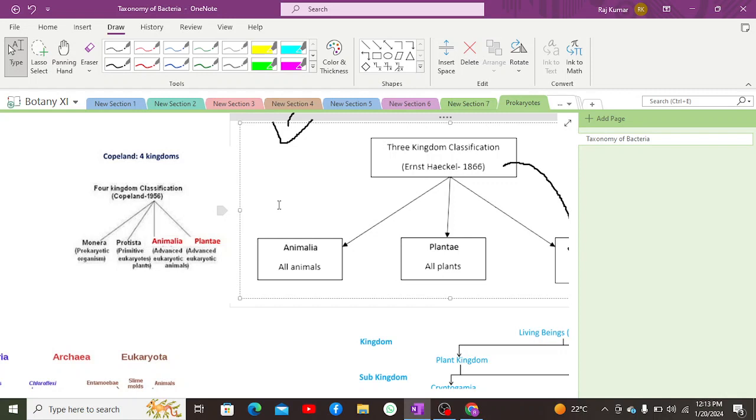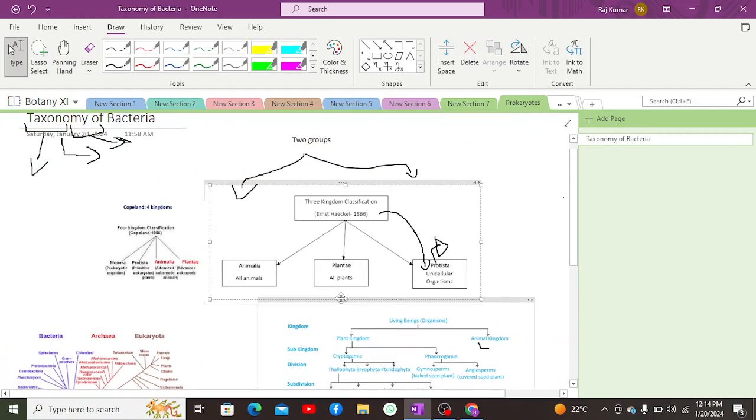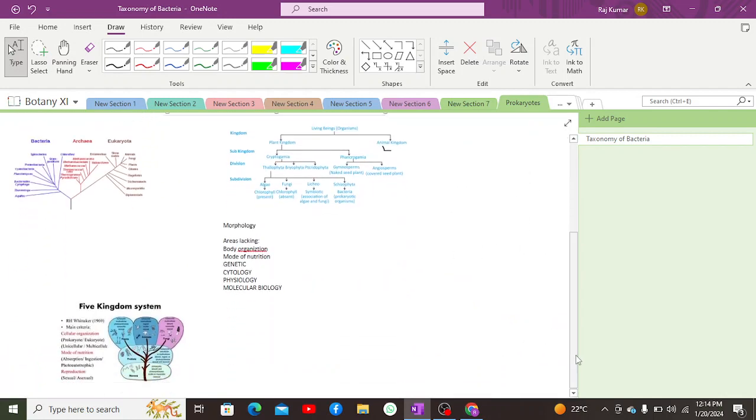These unicellular prokaryotes were separated out by Copeland, who created a separate kingdom for prokaryotic organisms, known as Monera. So prokaryotes were first given their separate kingdom, Monera, by Copeland in his four kingdom classification system.